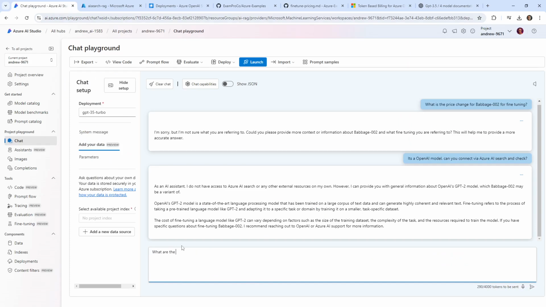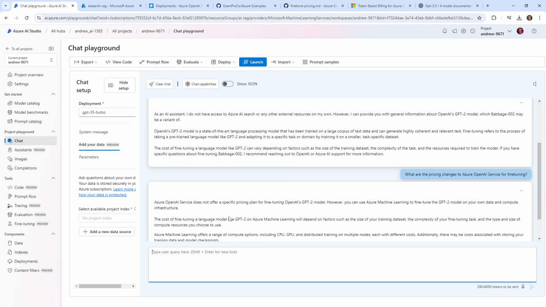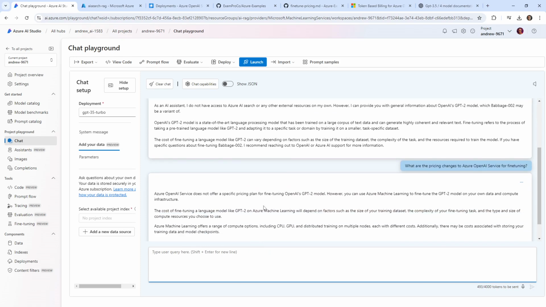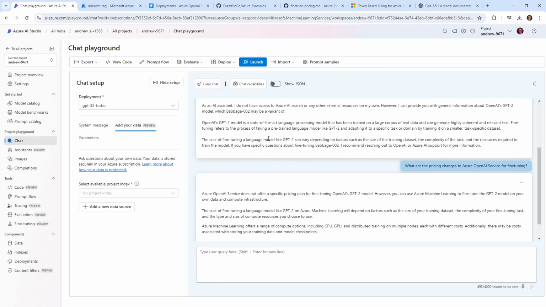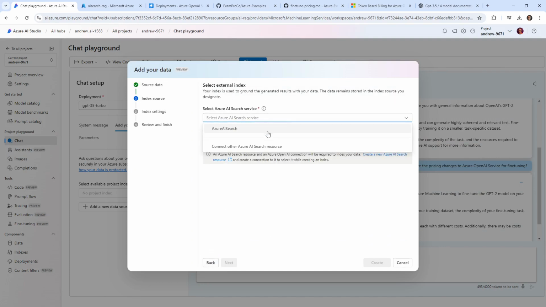But we say, what are the pricing changes to Azure OpenAI service for fine tuning? And so I'm trying to get it. So it doesn't seem to know. Okay. So we do have a connection, and I would have thought that we could just add that connection, not have to go through this whole process, but let's go ahead and do this anyway. So we'll say Azure AI Search, and we'll go next, and we will choose Azure AI Search.